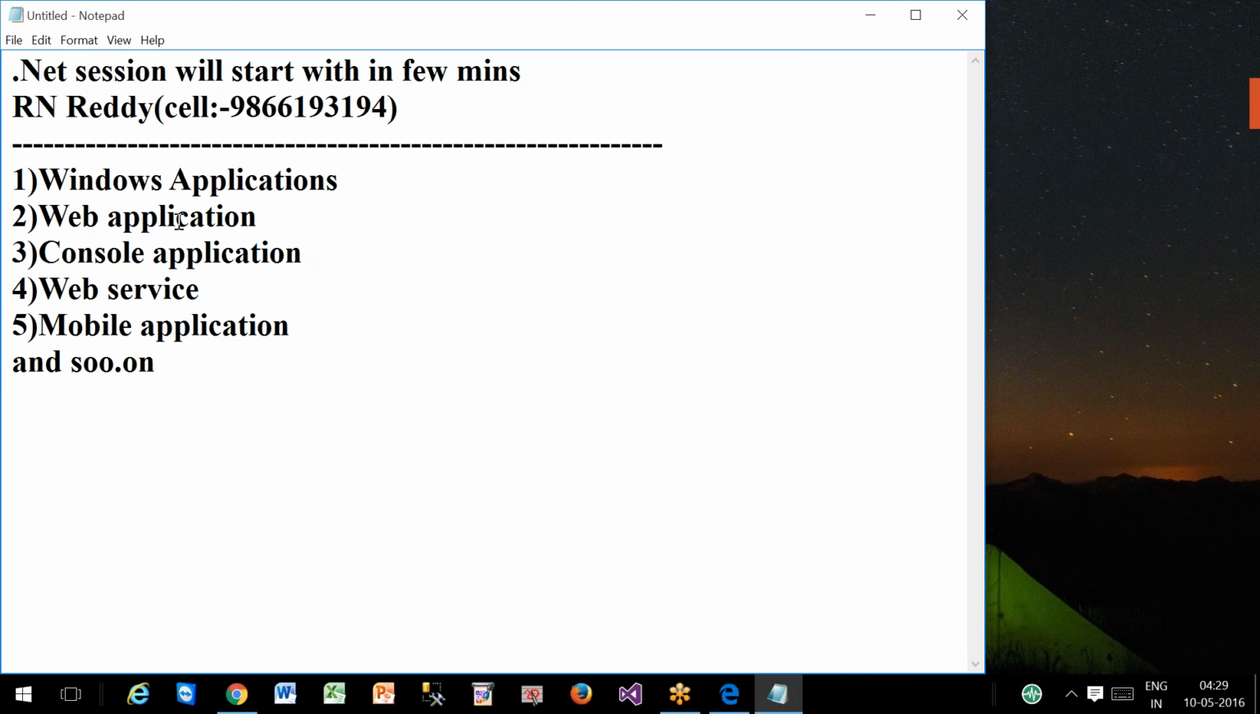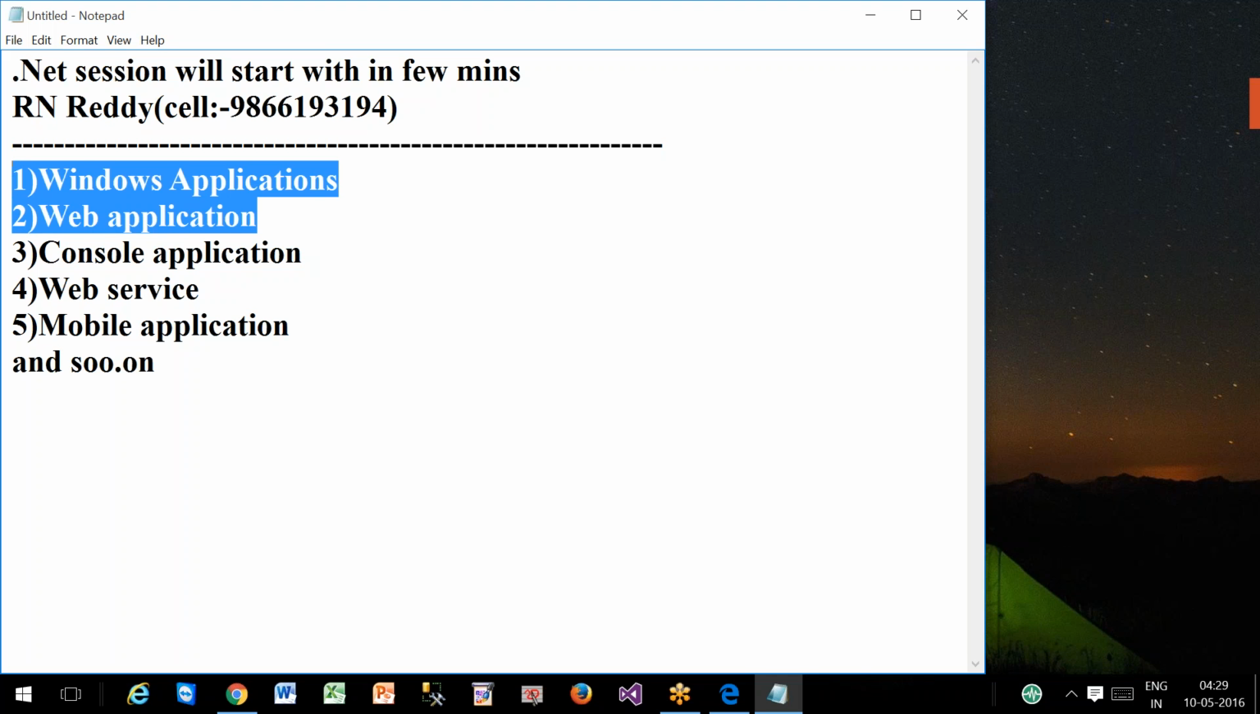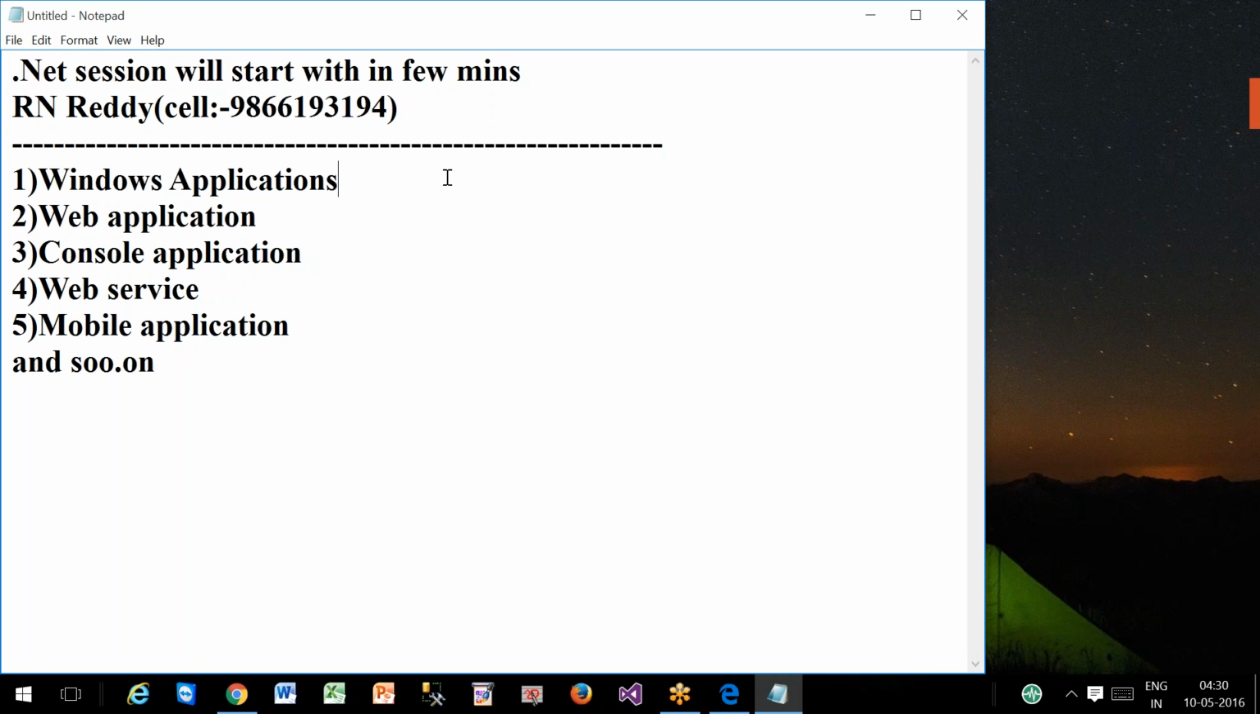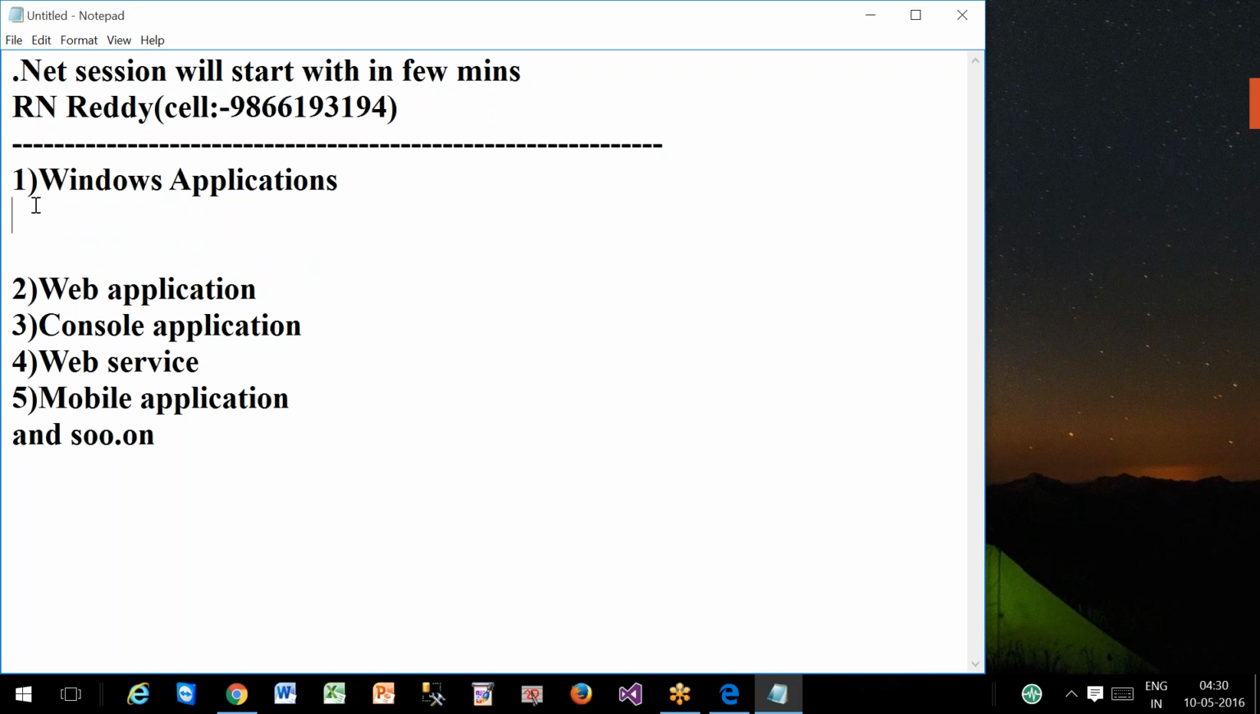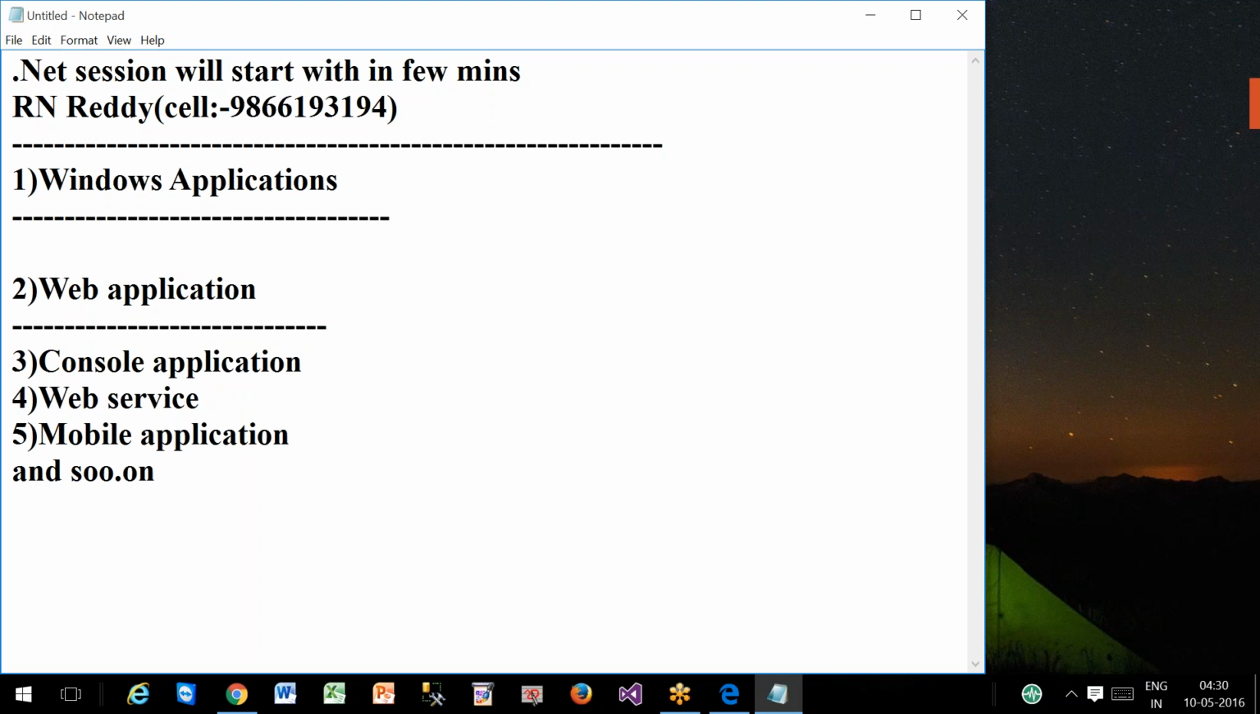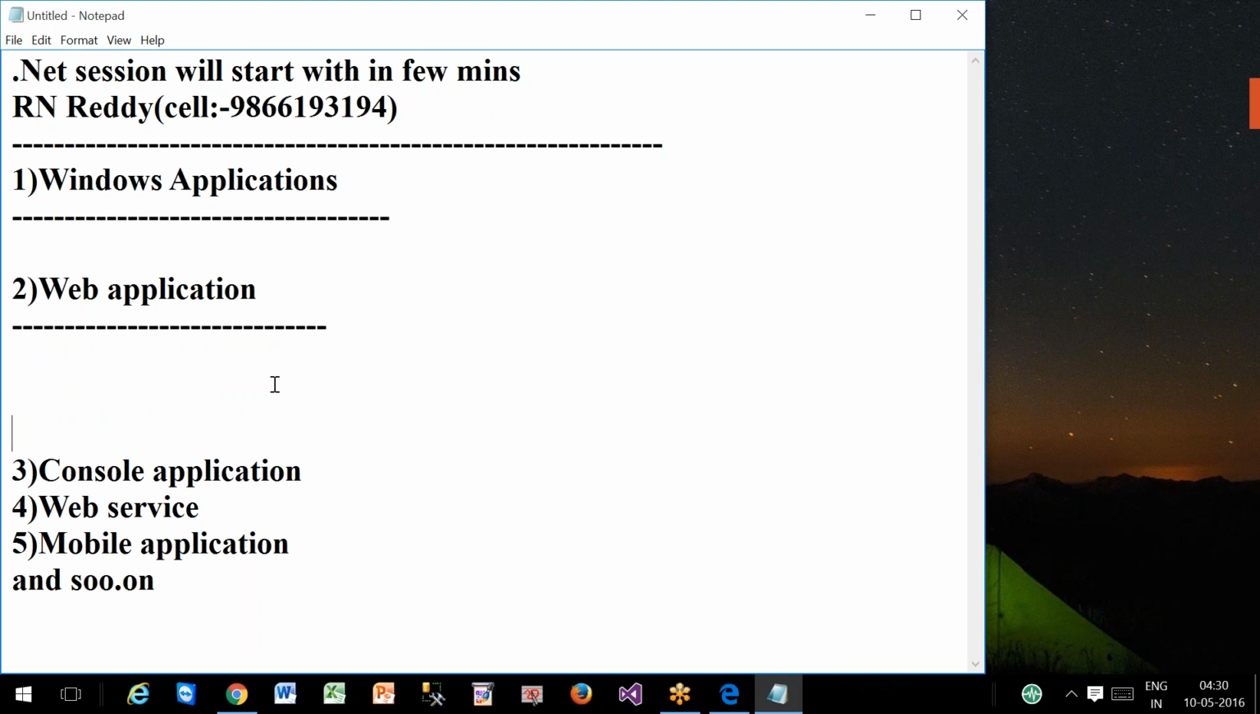So among these we discussed the first two categories, right? In the first two categories we discussed the features of Windows application and how to develop a Windows application by using the .NET platform, and when we will go for Windows application. Then we discussed what a web application is, its features, how to develop a web application by using .NET, and when exactly we will go for web application. We have seen the application development environments also.